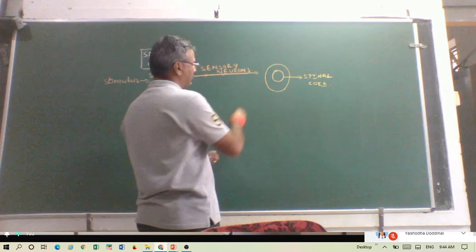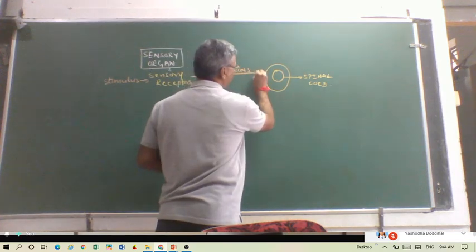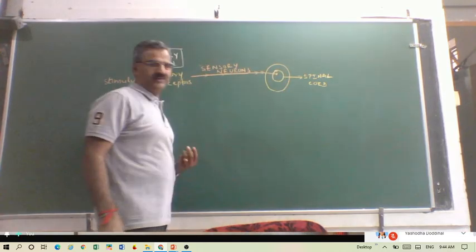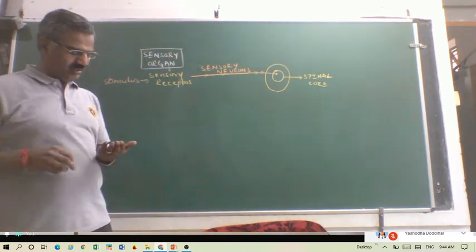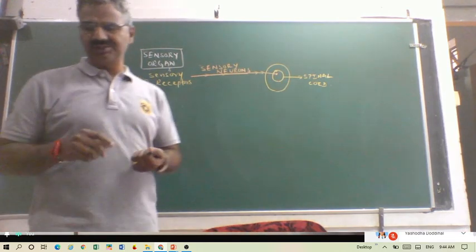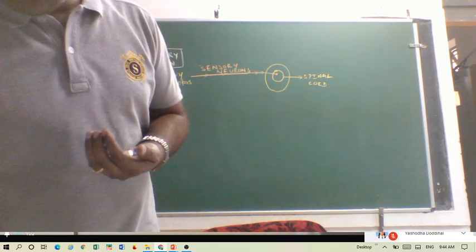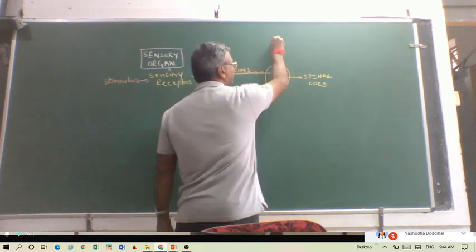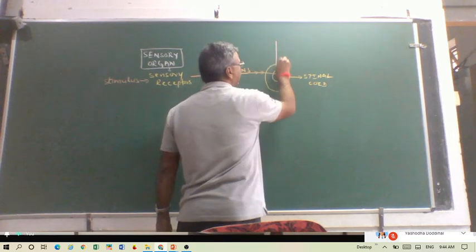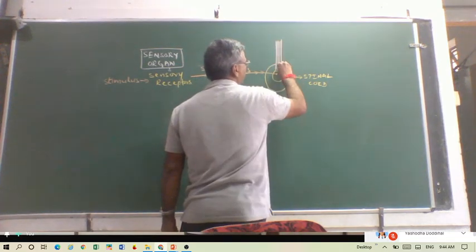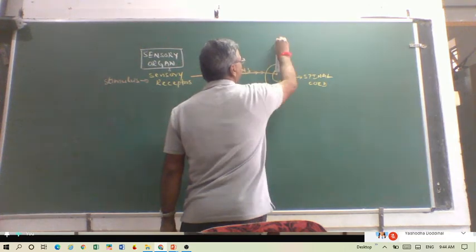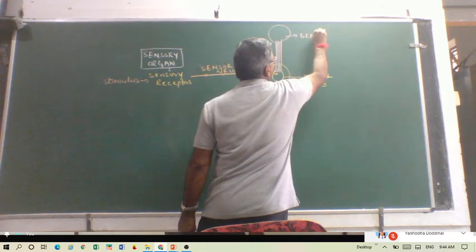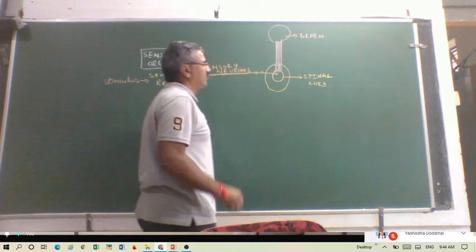And this message is brought to the spinal cord here, and from the spinal cord the message is taken to the brain. This spinal cord runs and goes to the brain.